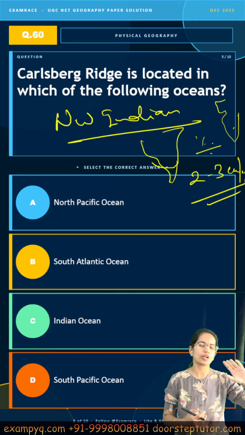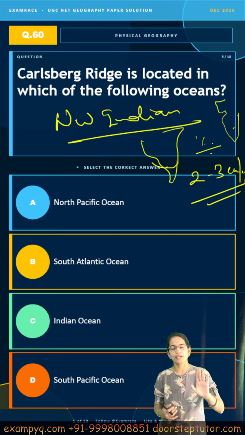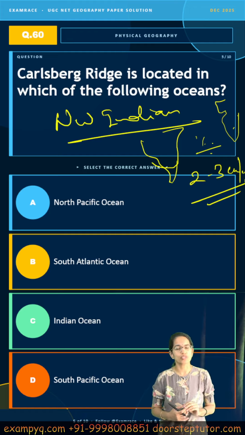Now, oceanography, we have seen, always has around 5 to 10 questions asked in UGC NET December. Again, this was the proportion of the questions that were asked.